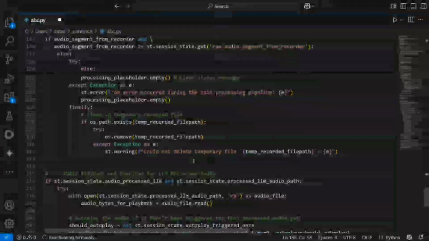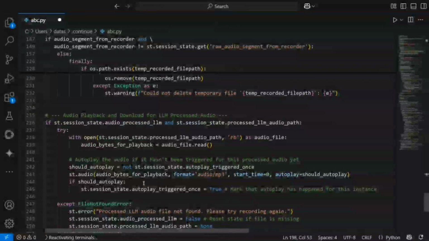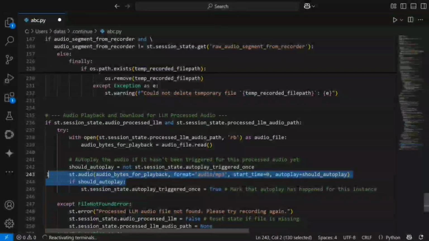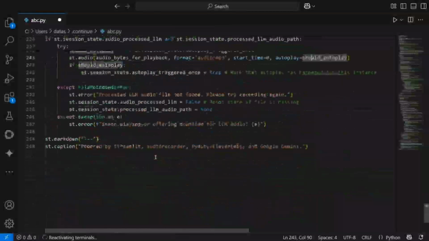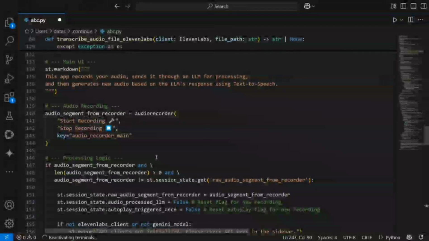Right. So in this way, as you can see here, we are playing this particular st.audio, which is getting auto played. Autoplay, as you can see, is true. Hence, whatever audio that gets generated by 11 Labs from the output of the Gemini model is then auto played, and we are able to hear the audio from it. So in this way, I created this demonstration. It's quite easy. All the three major sections I've already highlighted. You just need to replace, like Whisper was done for you, you can go and replace Gemini with an Ollama model and the 11 Labs section with the Dia or Sesame 1 billion model. Hence, it will be running completely locally with local LLMs only.